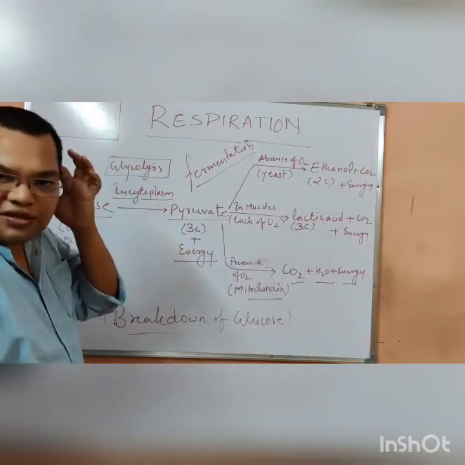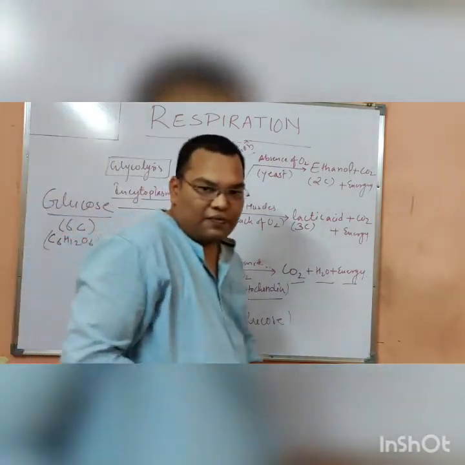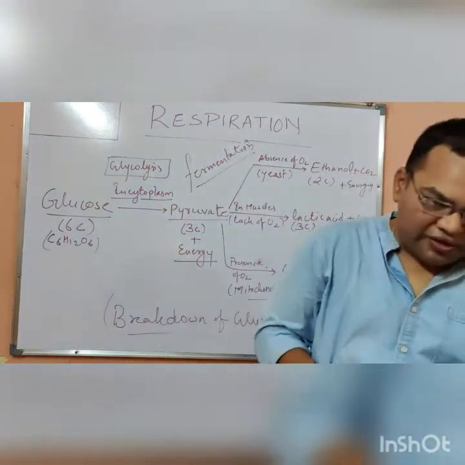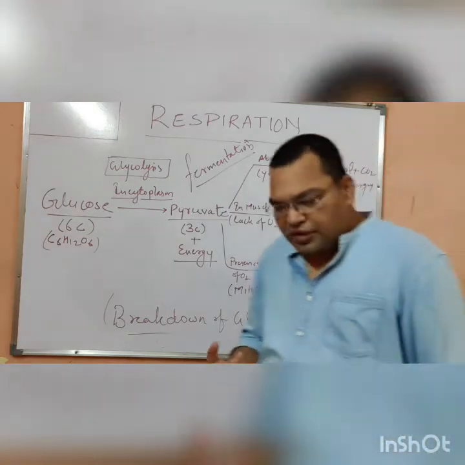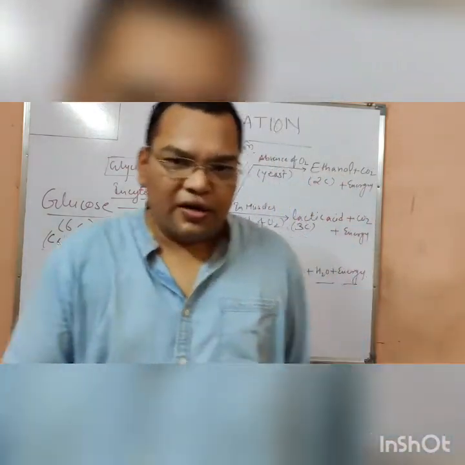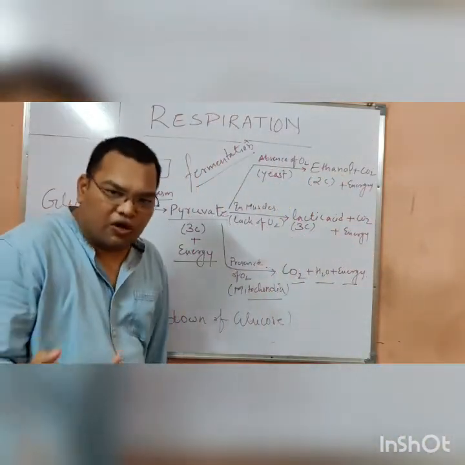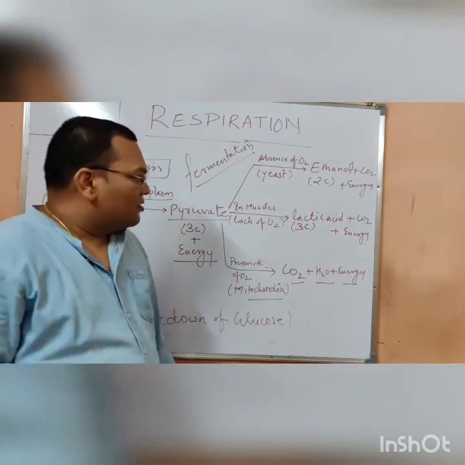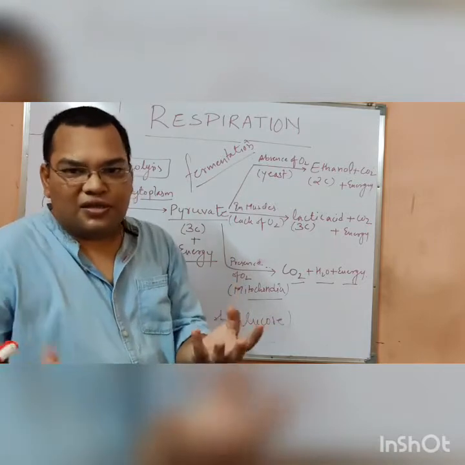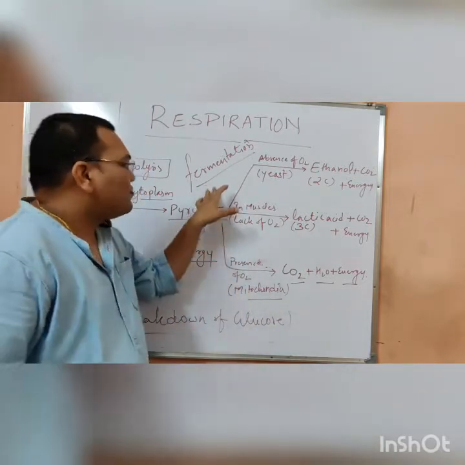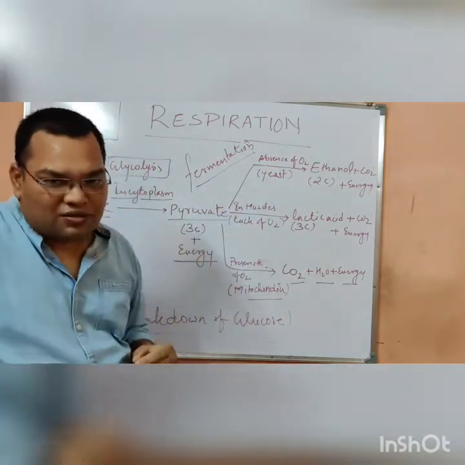Generally we can see this process in our daily life. When somebody is making jalebi or dosa or something like that, they are adding yeast to the dough so that it rises well. So fermentation is a process.